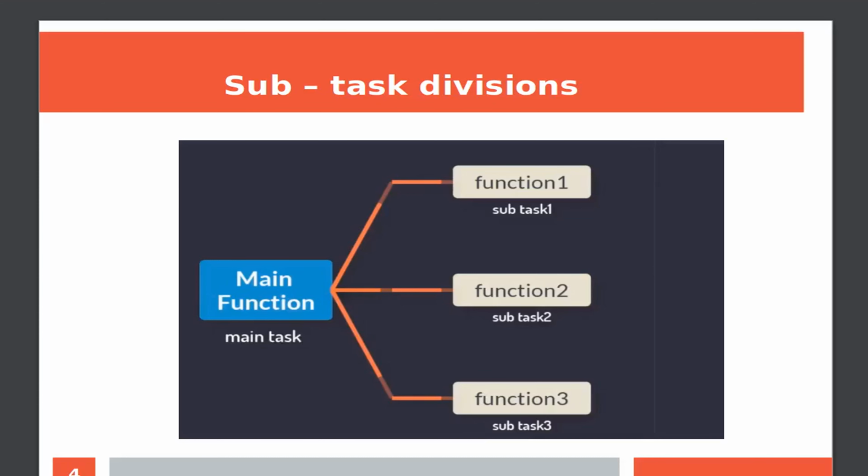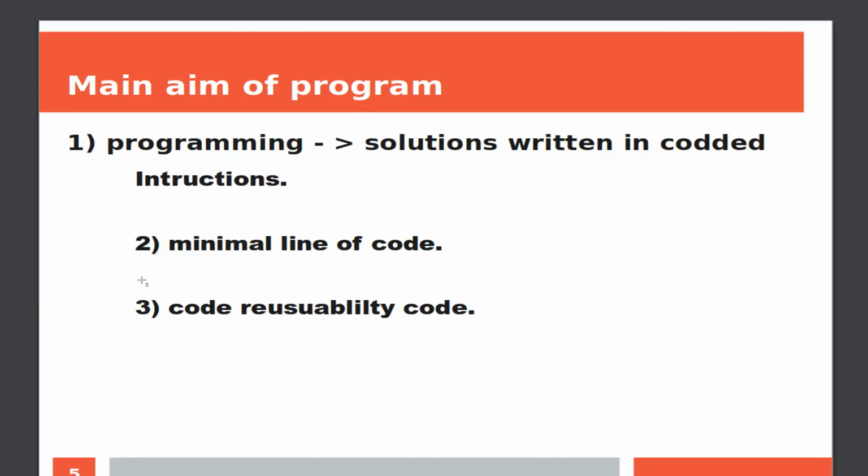Our main aim, let's say in a programming analogy, is to get a solution along with the habit of using a minimum number of lines of code to make our code reusable.